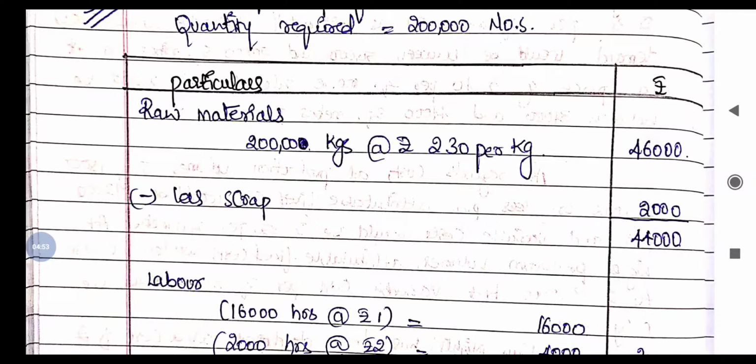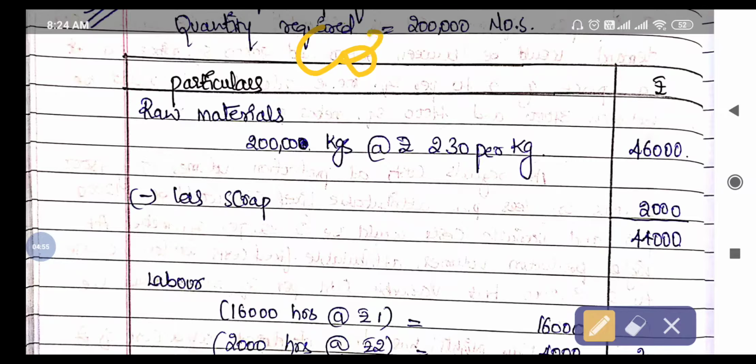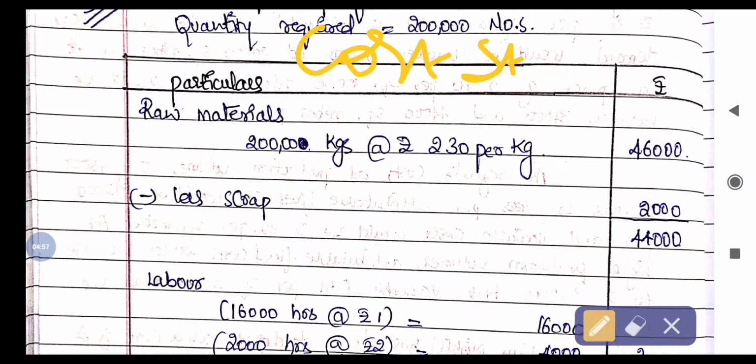So first of all we have to prepare the cost statement. What are the raw materials?